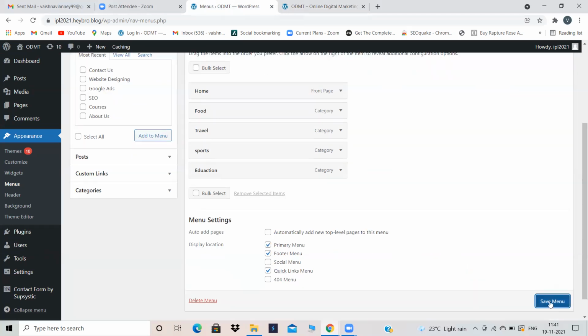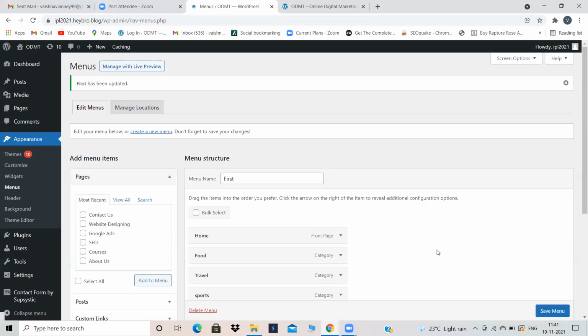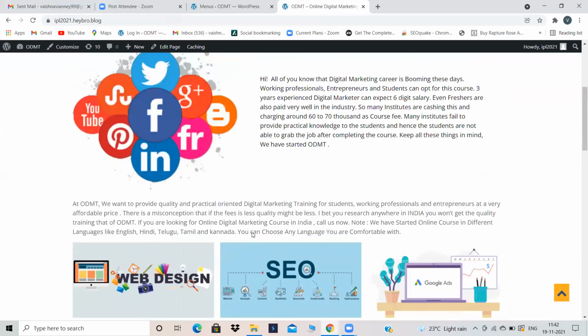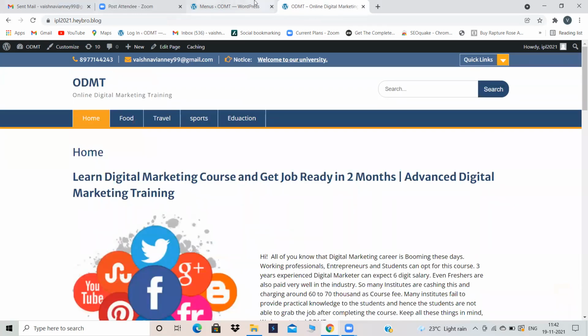Just click on save menu. Yeah, it has been saved. Refresh. Okay. Food, travel, sports, education. These 4 things are okay. But again, I'm able to see something related to digital marketing only. In homepage, I'm able to see digital marketing content. But as I told you, I don't want anything related to digital marketing.